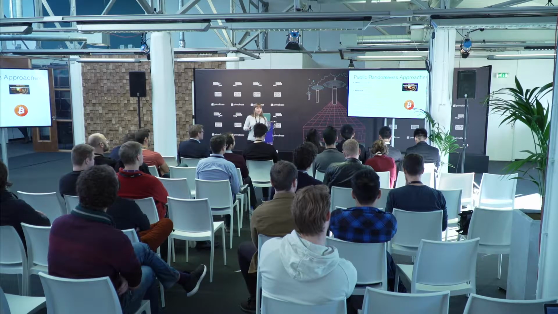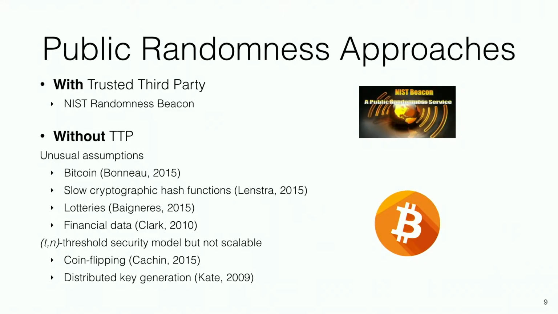There are 2 main approaches to public randomness: those that require trusted third parties, such as NIST randomness beacons, and those without them. The ones without them include Bitcoin, slow crypto hash functions, lotteries, and other data. While those do work, they often rely on new, unusual, or not fully believed assumptions. The 2 approaches that share our threshold security model are coin flipping and DKG, distributed key generation. They do work, however, they don't scale well past maybe tens of participants.